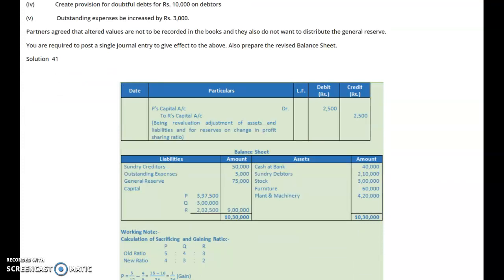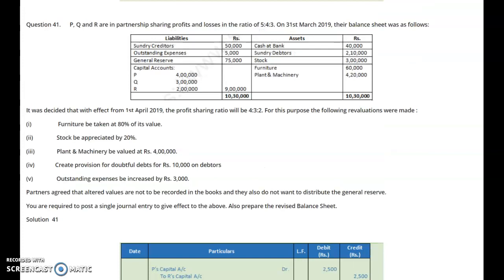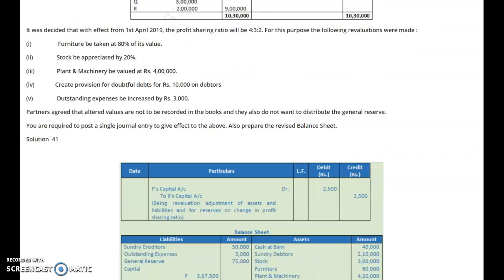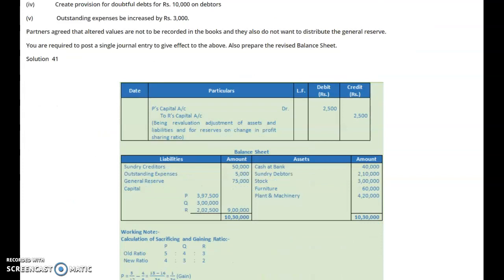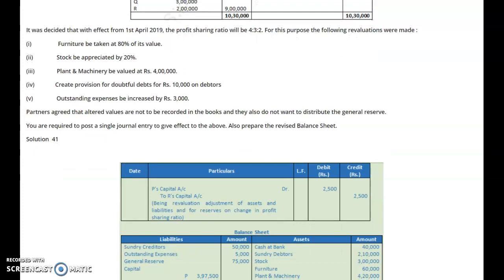The revised balance sheet will agree with the same total of 10,30,000 on both sides, and you will see that all the assets and all the liabilities are shown in the same way with the same amounts, except for the effect of this adjustment entry only in the capitals. That also, the partner who is sacrificing will be given a credit of 2,500.